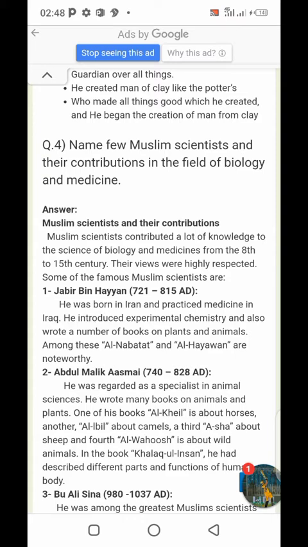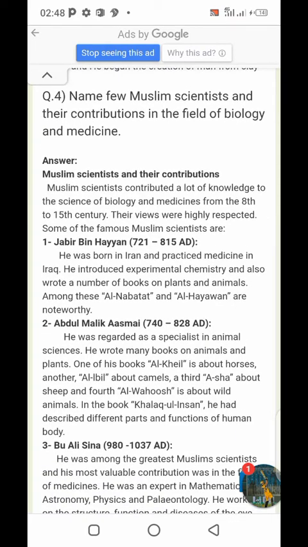Some of the famous Muslim scientists are, the first one, Jabir bin Hayyan. He was born in Iran and practiced medicine in Iraq. He introduced experimental chemistry and also wrote a number of books on plants and animals. Among these are al-Nabatat, Nabatat simply means plants, it's an Arabic word, and al-Hayawan, also an Arabic word, meaning animals. So Jabir bin Hayyan wrote many books, but his famous books are two. One is Nabatat, which means plants, and the second is al-Hayawan, which means animals.